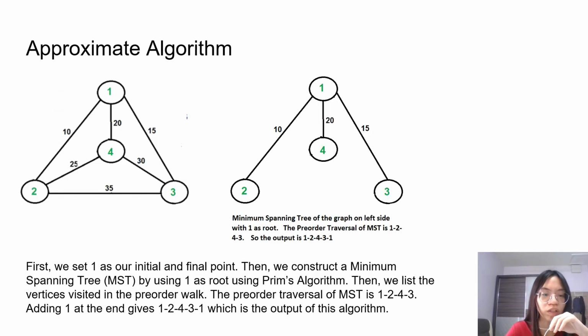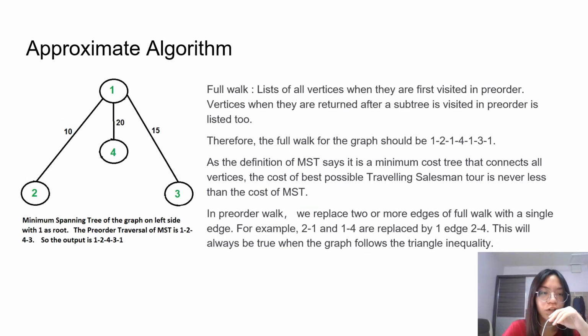First, we set 1 as our initial and final point. Then we construct a minimum spanning tree MST by using 1 as root using the Prim's algorithm. Then we list the vertices visited in the pre-order walk. The pre-order traversal of MST is 1, 2, 4, 3. Adding 1 at the end gives 1, 2, 4, 3, 1, which is the output of this algorithm. Now I will give a deeper explanation on this.